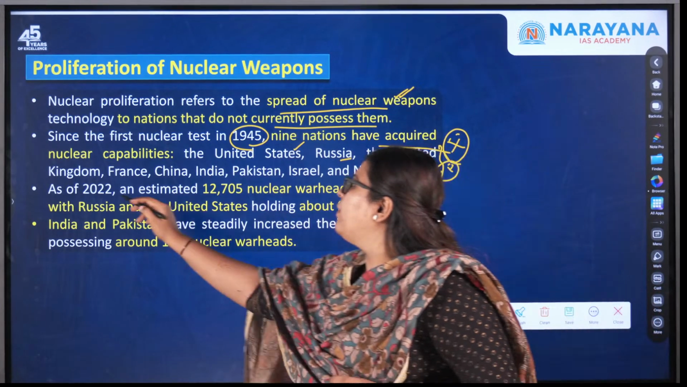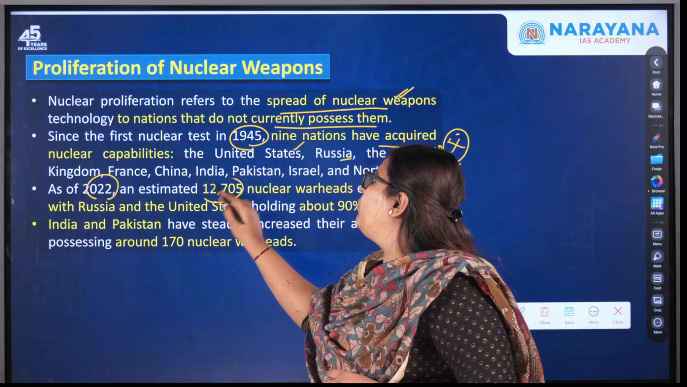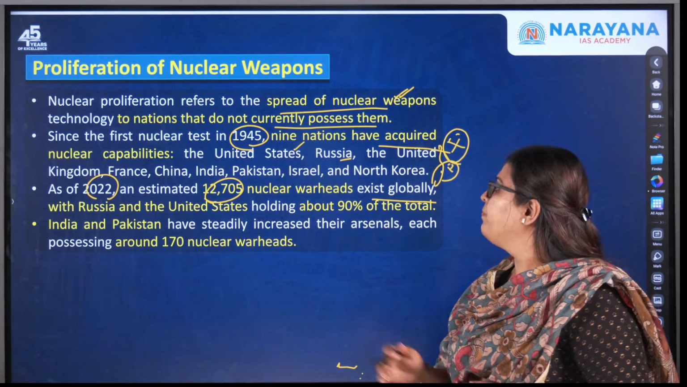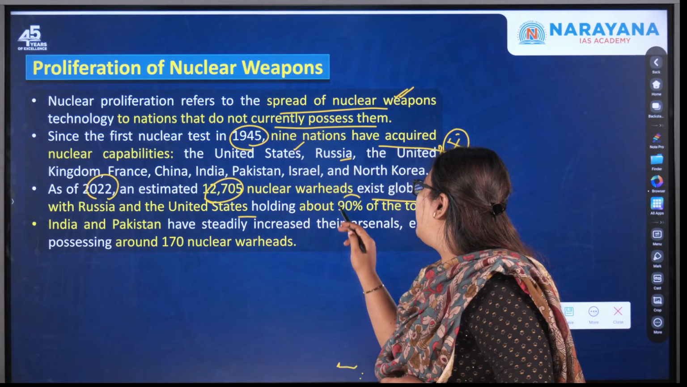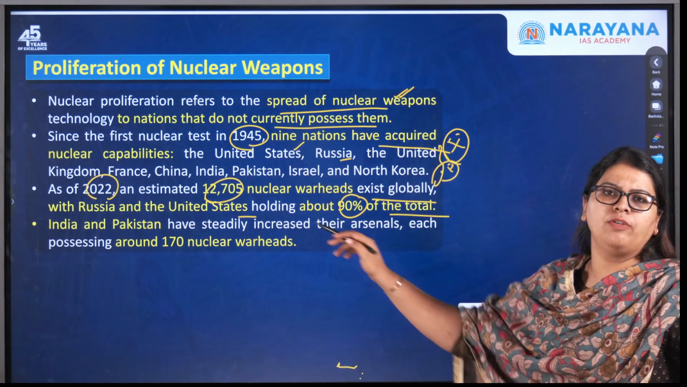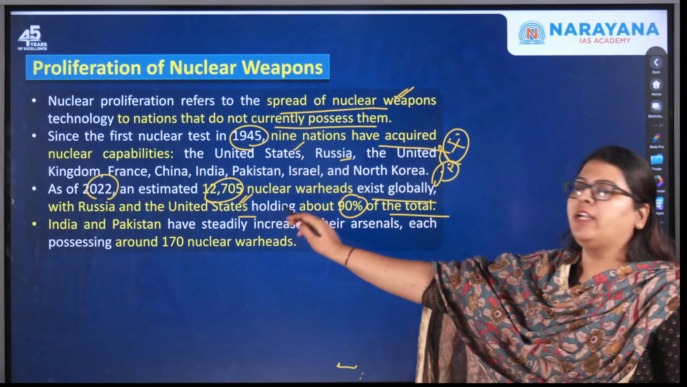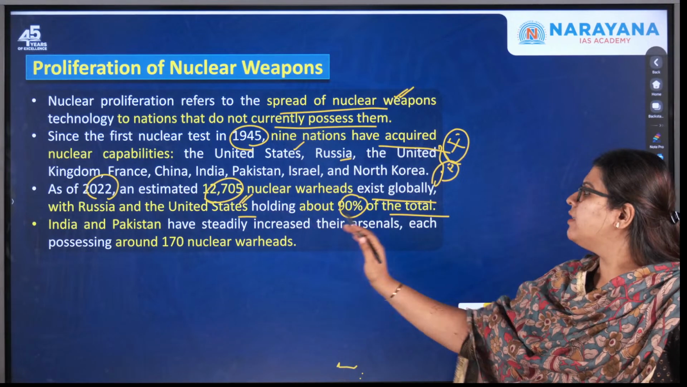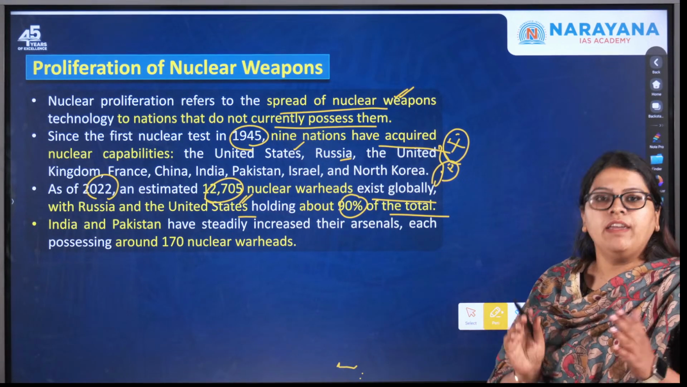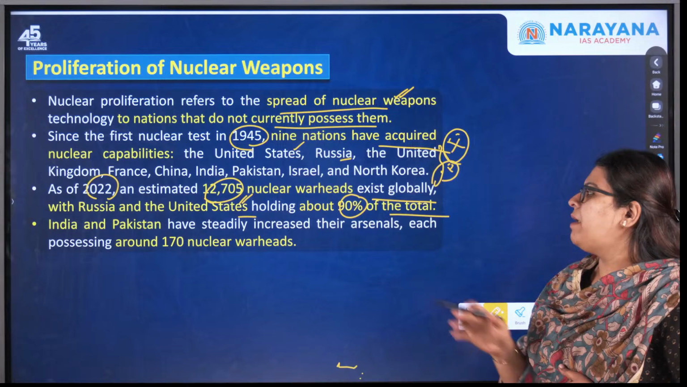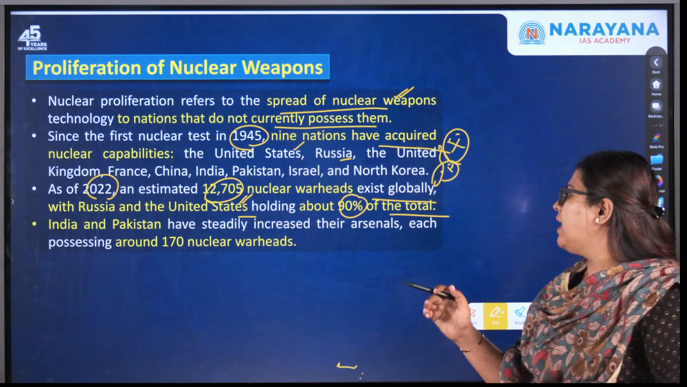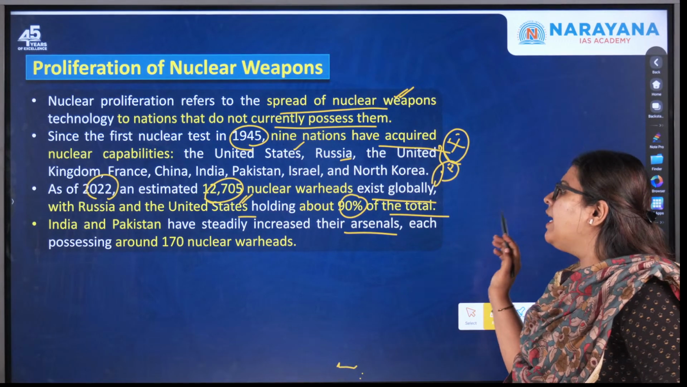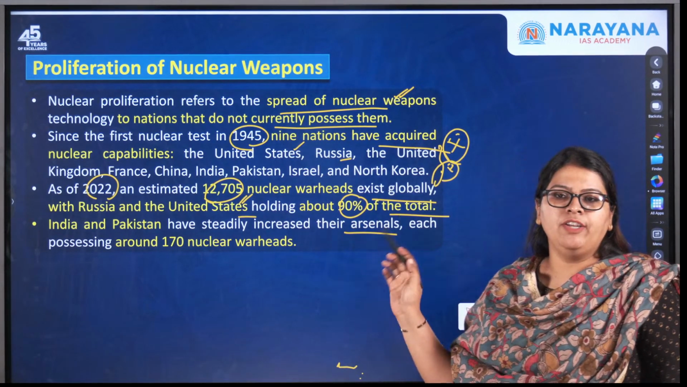So as of 2022, if you see, an estimated 12,700 nuclear warheads exist globally, with Russia and the United States holding about 90% of the total. So out of the 13,000 nuclear warheads, 90% is actually possessed by the United States as well as Russia. If you take, for example, India and Pakistan, they have also steadily increased their arsenals, that is possession of nuclear warheads, each possessing around 170 nuclear warheads.